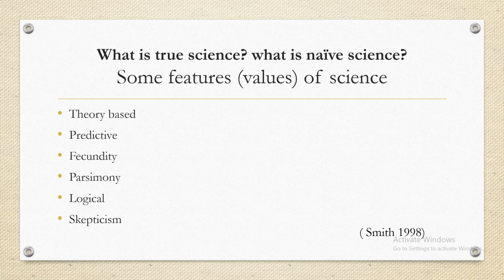Parsimony, this term may be new for you or may not be, but parsimony generally refers to being very simple and understandable. Science concepts should not be very broad, very mathematical, or contain content which cannot be understood. For example, Newton's law of motion or gravity is very simple. Similarly, science should be simple like that. That is parsimony. And another is logical and skepticism.